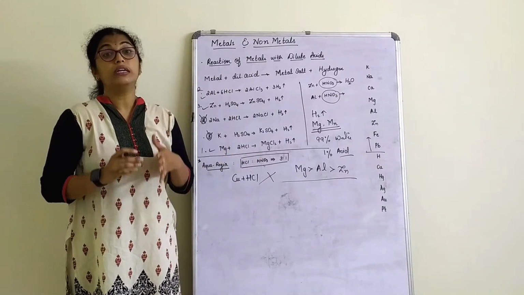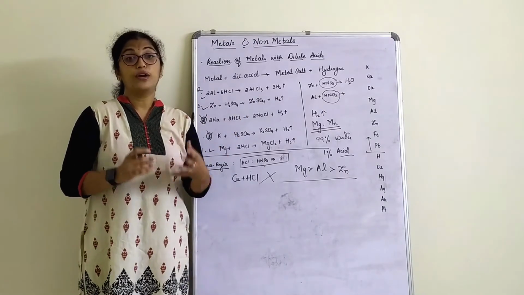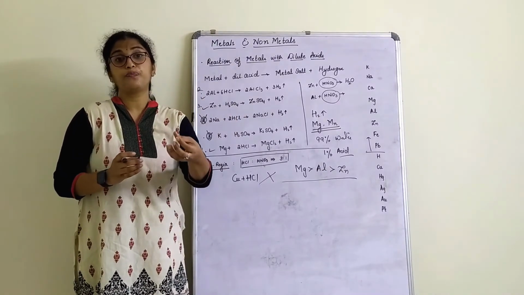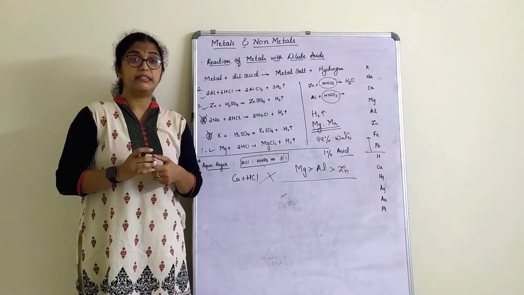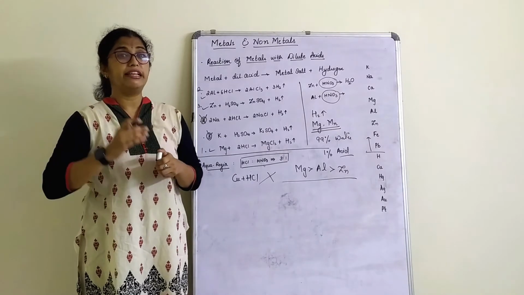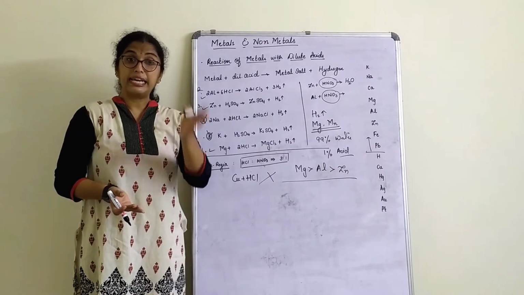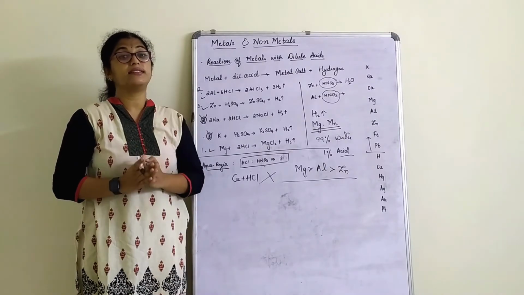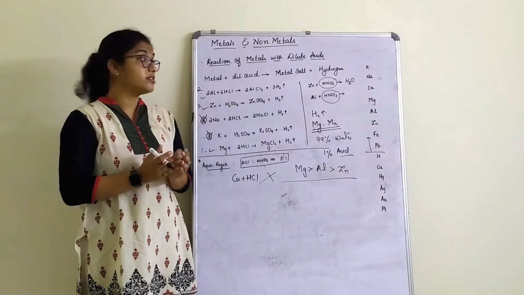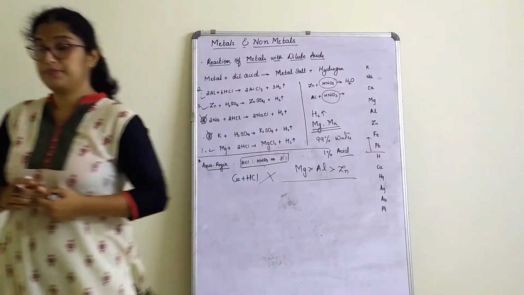Next we move on to the reaction of a metal with the solution of other metal salts, right? What happens when a metal reacts with the solution of another metal salt? For example, magnesium is a metal. If it is reacting with copper sulfate, what will happen? Or iron is a metal. If it is reacting with the other metal salt, that is copper sulfate, what will happen? Again, you should know the reactivity series before you complete any equation. So let's understand what happens when a metal reacts with the solution of other metal salts.